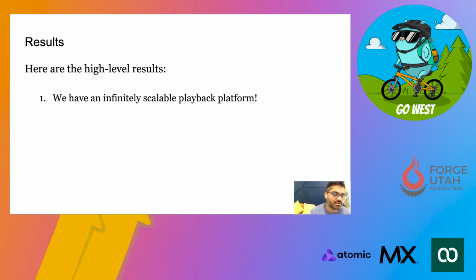Results. Once we had all the patterns implemented, the results were very exciting, and one of the biggest results we started seeing was an ability to scale our system to any level. The Go microservices were so light that we did not have to depend on any external dependency. We were able to scale our services independent of anything else.